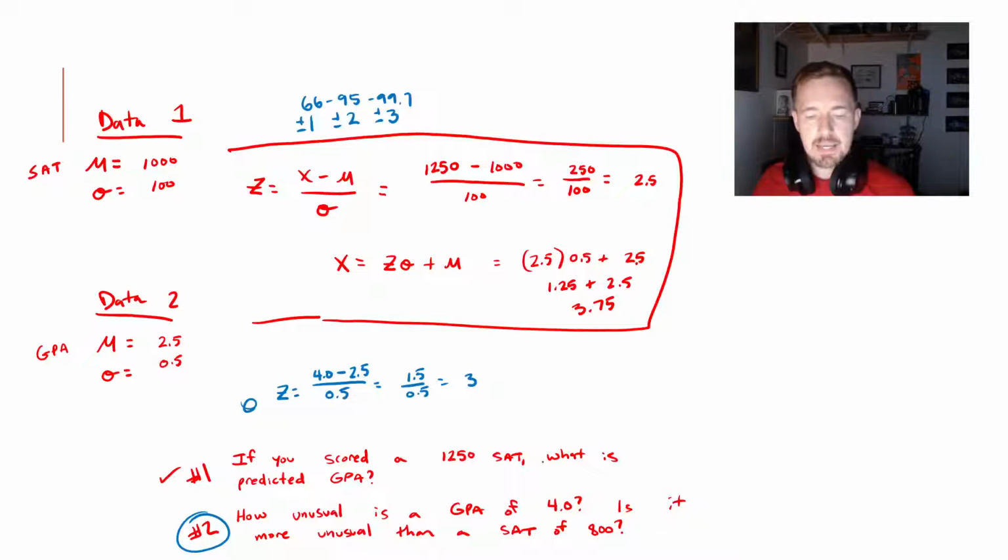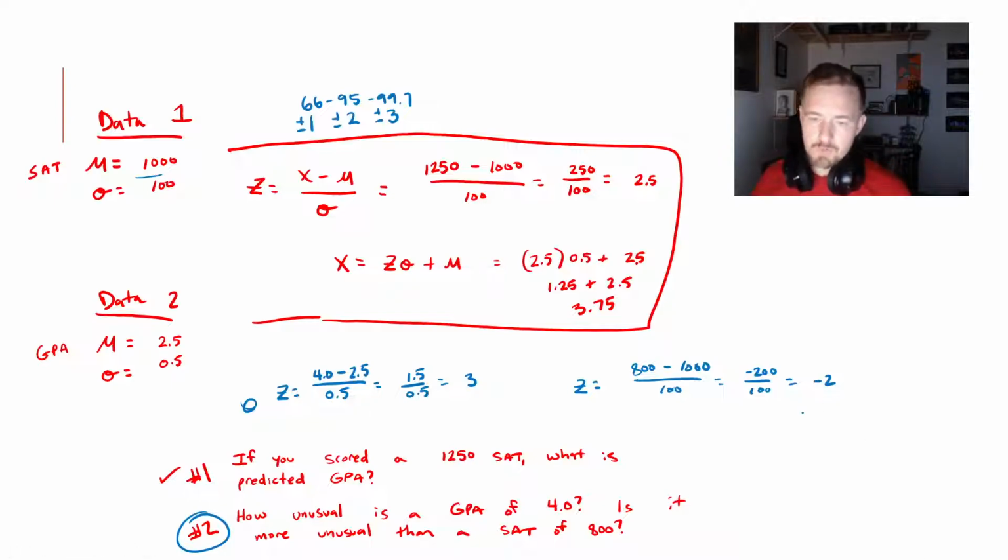So the second: is that more unusual than an SAT of 800? So we can plug that in and find that z-score. I'm going to have an 800 here, minus 1,000, because remember that is the mean, and we're going to be dividing that by 100, which gives me negative 200 over 100, which simplified is negative 2.